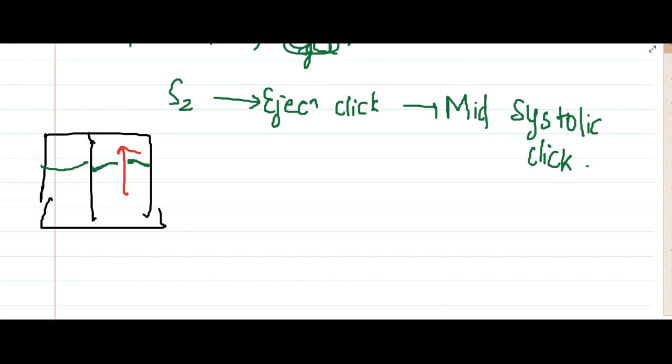As this blood flow occurs in systole while the left ventricle is contracting, normally the mitral valve closes so tightly that blood does not enter from the left ventricle to the left atrium. But now because the mitral valve is not closing completely, blood can flow from the left ventricle to the left atrium. This will result in a late systolic crescendo decrescendo murmur.